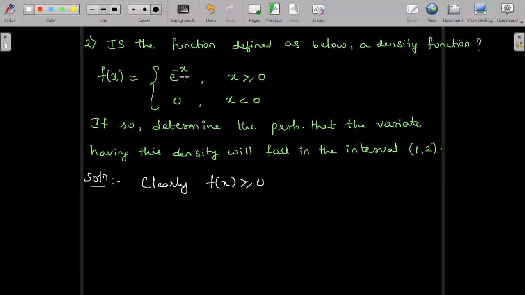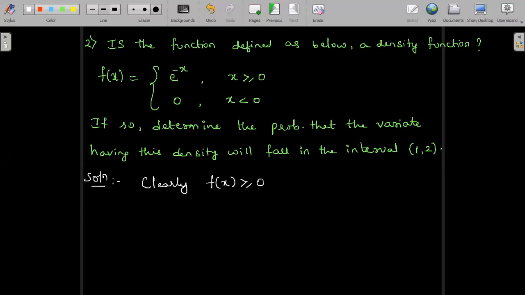Similarly, when I substitute x is equal to 1, you can check using the calculator, e power minus 1 will be a positive value. Similarly, when x is 2, e power minus 2 will also be a positive value, and like that until infinite value. So e power minus x will be a positive value for every value of x which is greater than or equal to 0. So that is why the first condition can be concluded easily.